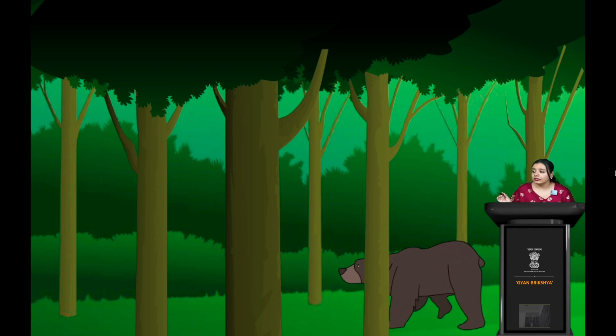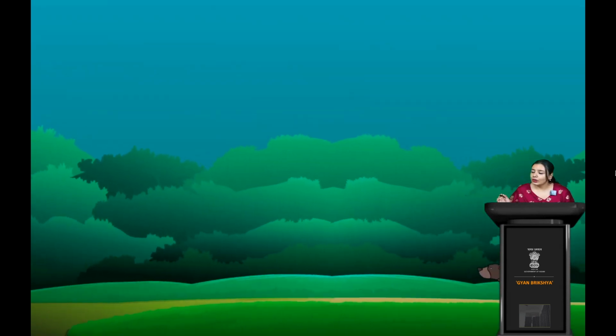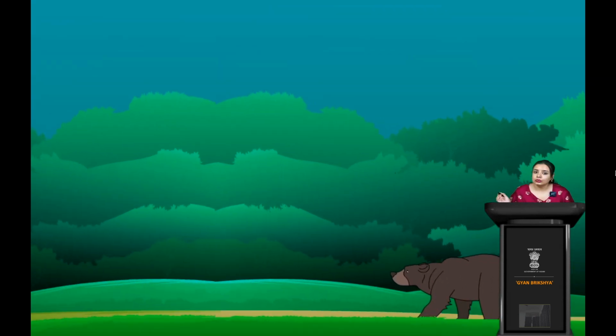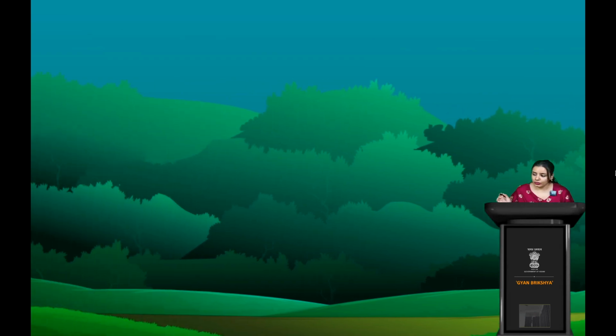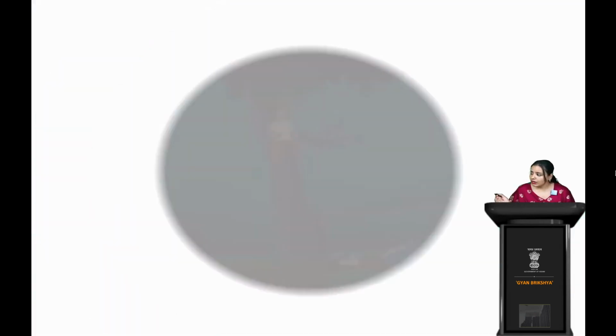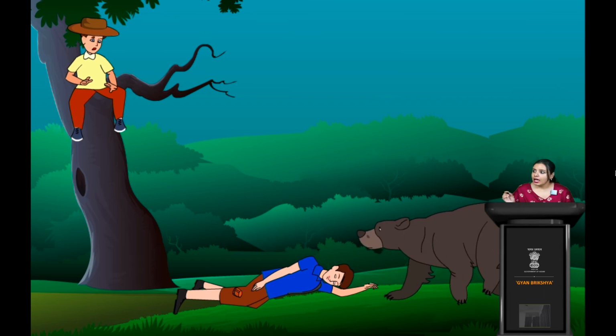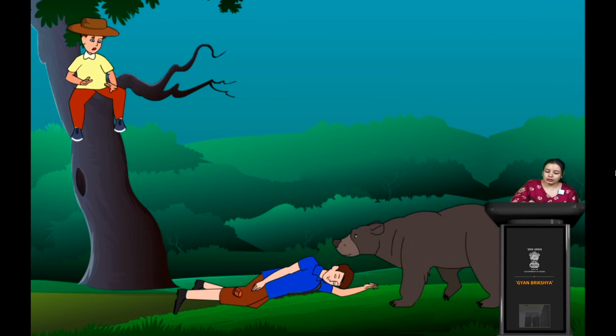Here in the threat, they were planning to escape or to fight this situation, right? They had already discussed it. So here we see a bear coming nearer to the boy, and the one sitting above in the tree saw that this is an alarming situation, right?